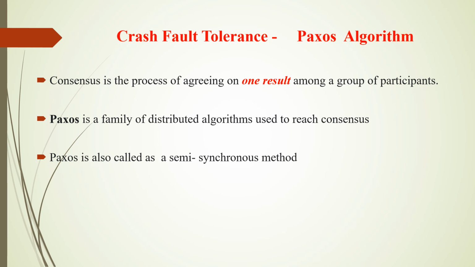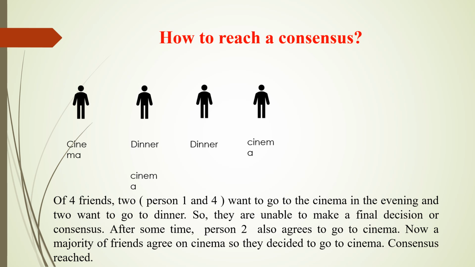Now come to Paxos algorithm. It's a process of agreeing on one result among a group of participants, and it is a family of distributed algorithms used to reach consensus. It is also called a semi-synchronized method. So what is consensus? Agreeing on a single value.